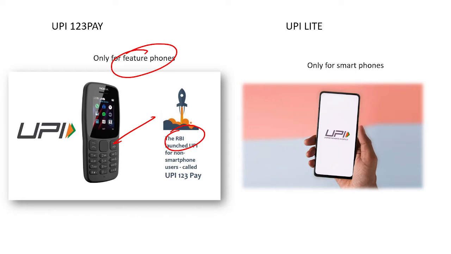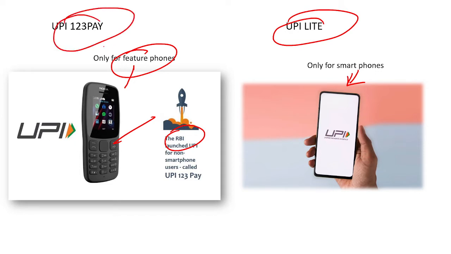And for all the people other than them who have smartphones, this UPI Lite scheme is implemented. So this is the first difference we need to understand: for feature phones we have the UPI 123 scheme, and for smartphones we have the UPI Lite scheme, right?